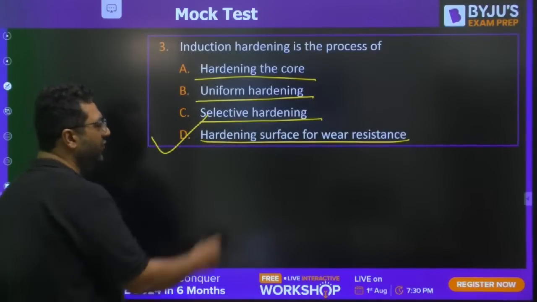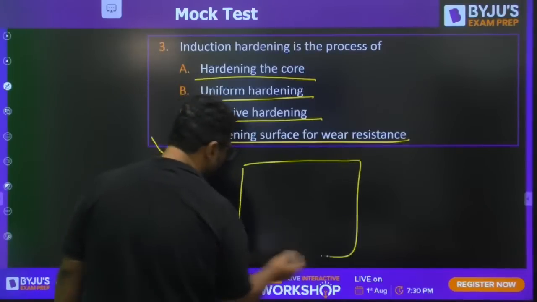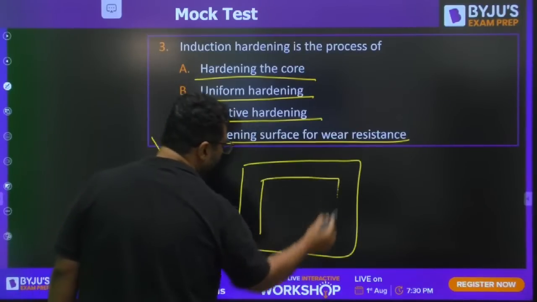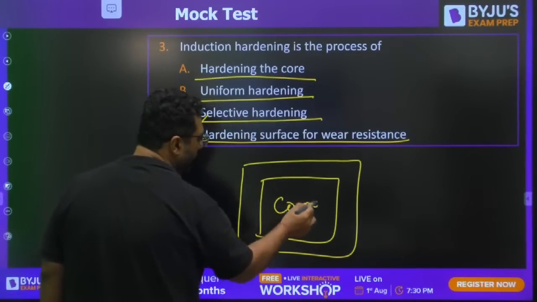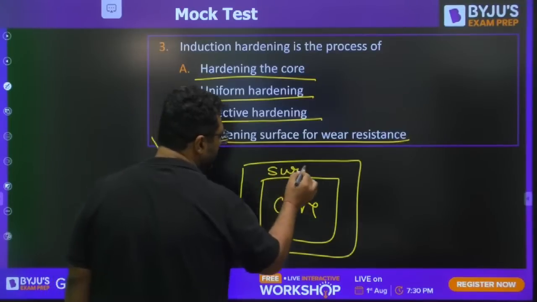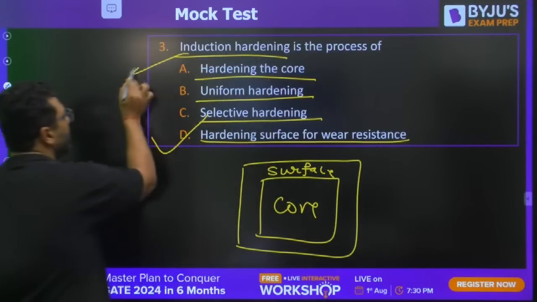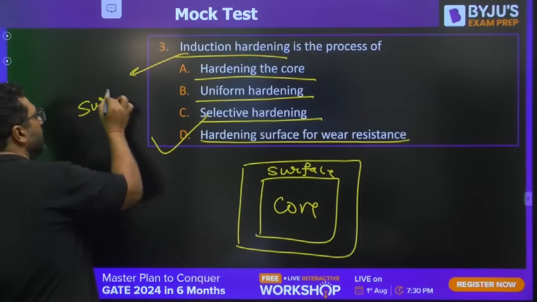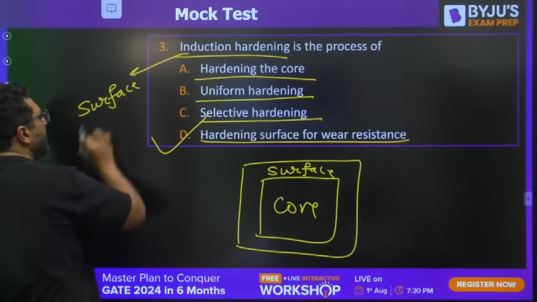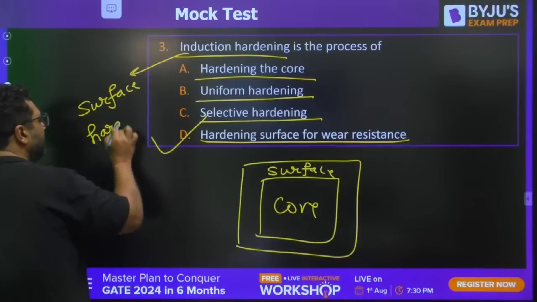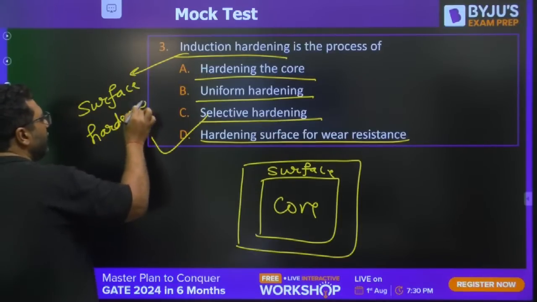So guys, whenever we are talking about this product, my dear, the inside part is said to be the core, and this part is said to be the surface. So whenever we are talking about induction hardening, it is a surface hardening process. So if it is a surface hardening process, obviously it is going to harden the surface.